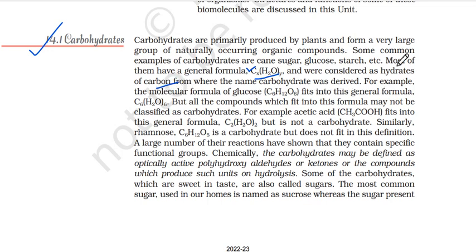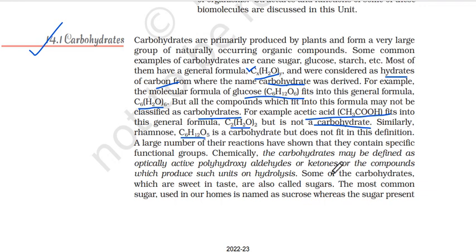This is what is written here, from where the name carbohydrate was derived. For example, the molecular formula of glucose is C6H12O6. It can fit into this formula if you take out 6 carbon atoms and 6 molecules of water. This will give you 6 times hydrated carbon. But all the compounds which fit into this formula may not be classified as carbohydrates. For example, acetic acid fits into this general formula, you can see, but it's not actually a carbohydrate. Similarly, rhamnose is a carbohydrate but does not fit in this definition. So these are basically the exceptions to what we call the hydrated carbon theory of the carbohydrates.